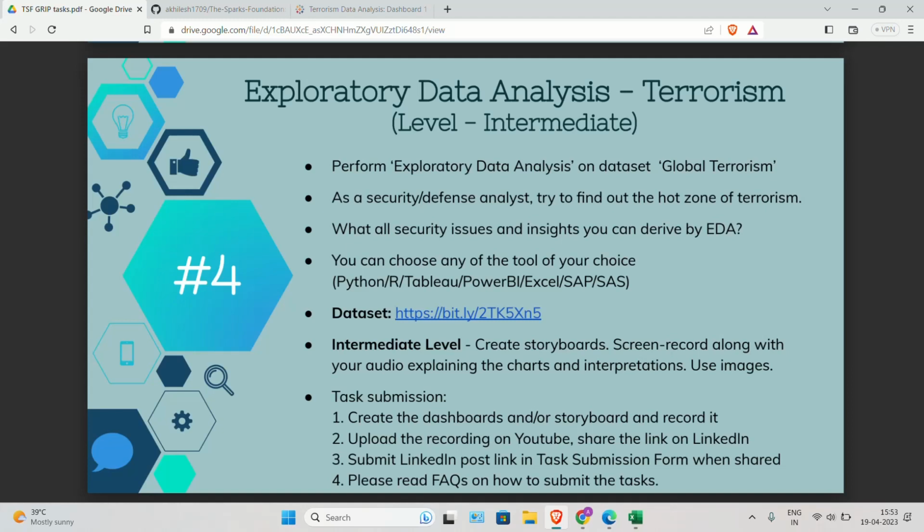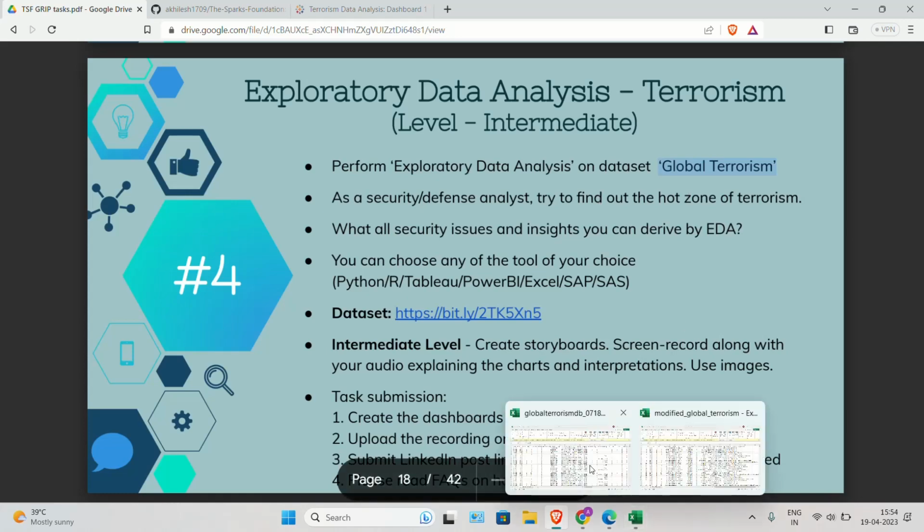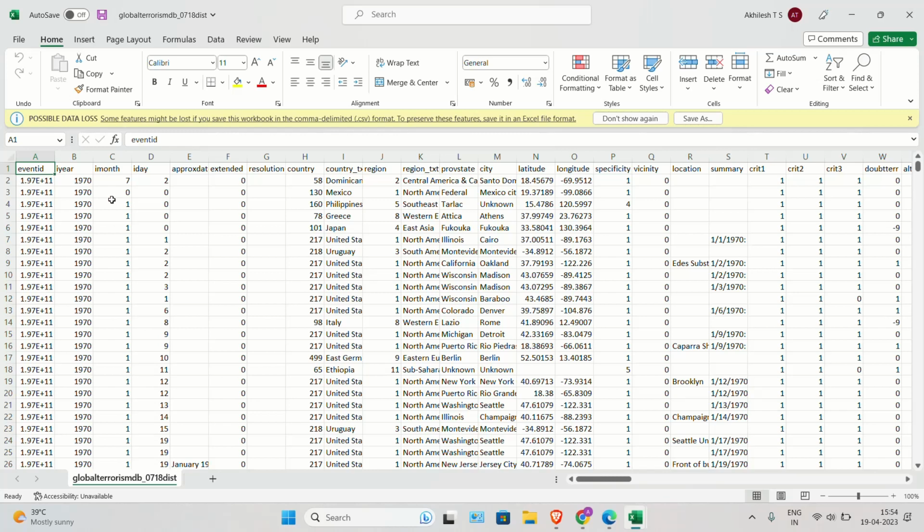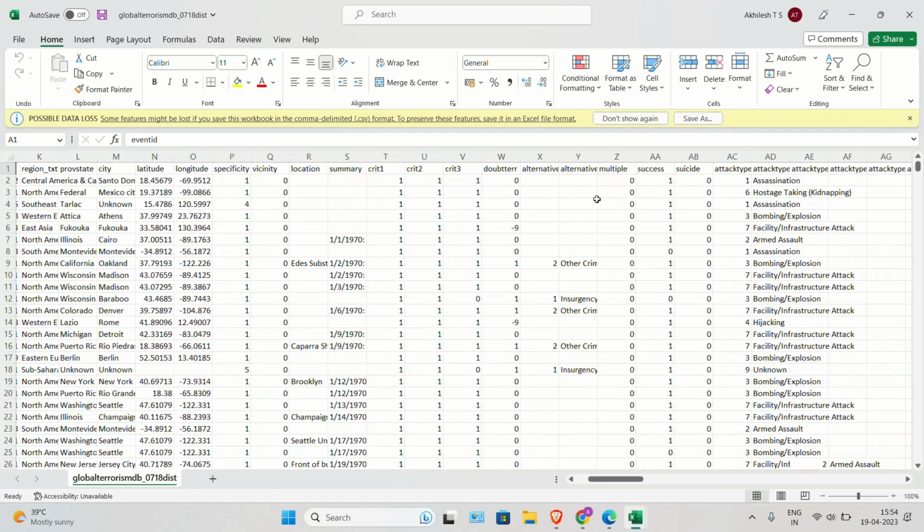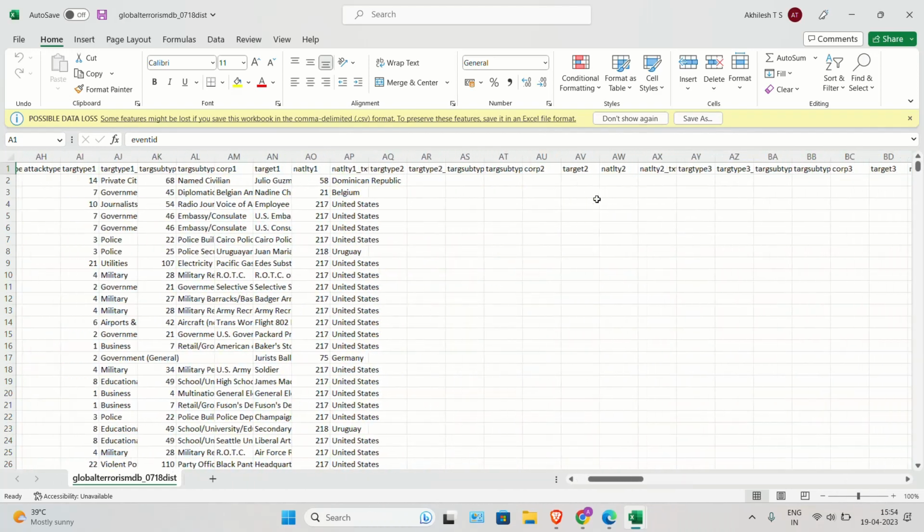Today, we'll be performing exploratory data analysis on the global terrorism dataset. Here, as a security and data defense analyst, we have to find out the hot zone of terrorism. Moving on to the dataset, we find that our dataset contains various columns like event ID, year, month, day, country, attack type, target type, and so on.